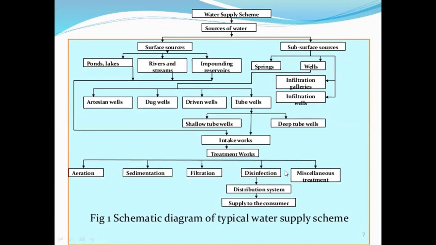Then in some cases, if some microorganisms are still present in the water after disinfection, this water goes under the miscellaneous water treatments. Then after water treatment, the water comes to the water distribution system, and from the water distribution system water goes to supply to the consumer. This is the water supply scheme or flow diagram of the water supply scheme.